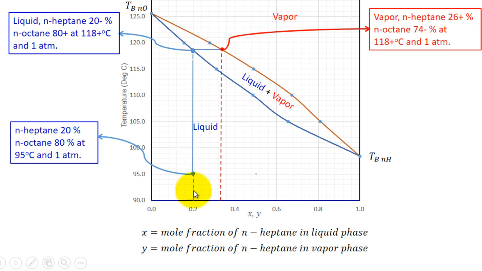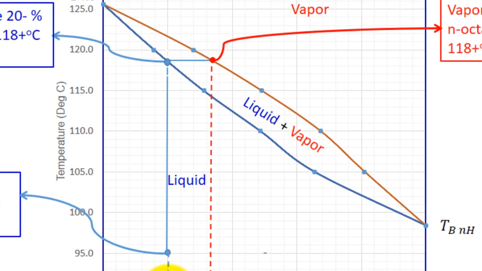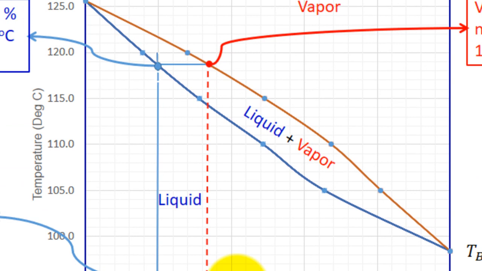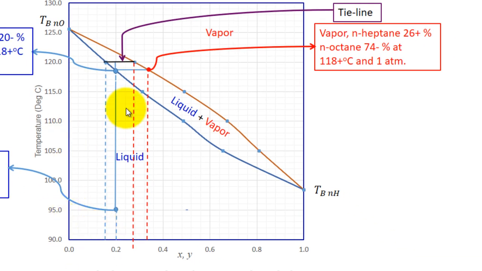Liquid will have this composition, vapor will have this composition. This is the percentage of normal heptane in the vapor phase, and this is the percentage of normal heptane in the liquid phase. They will be in equilibrium. If you continue this exercise till 120 degrees centigrade is reached, the point will move here. It will get into the liquid and vapor region at a higher level. So it will still contain a liquid and vapor mixture. Liquid will have one composition, vapor will have another composition, and those compositions are given by these values. And this line joining them is called a tie line. These are the values of X and Y which are in equilibrium.